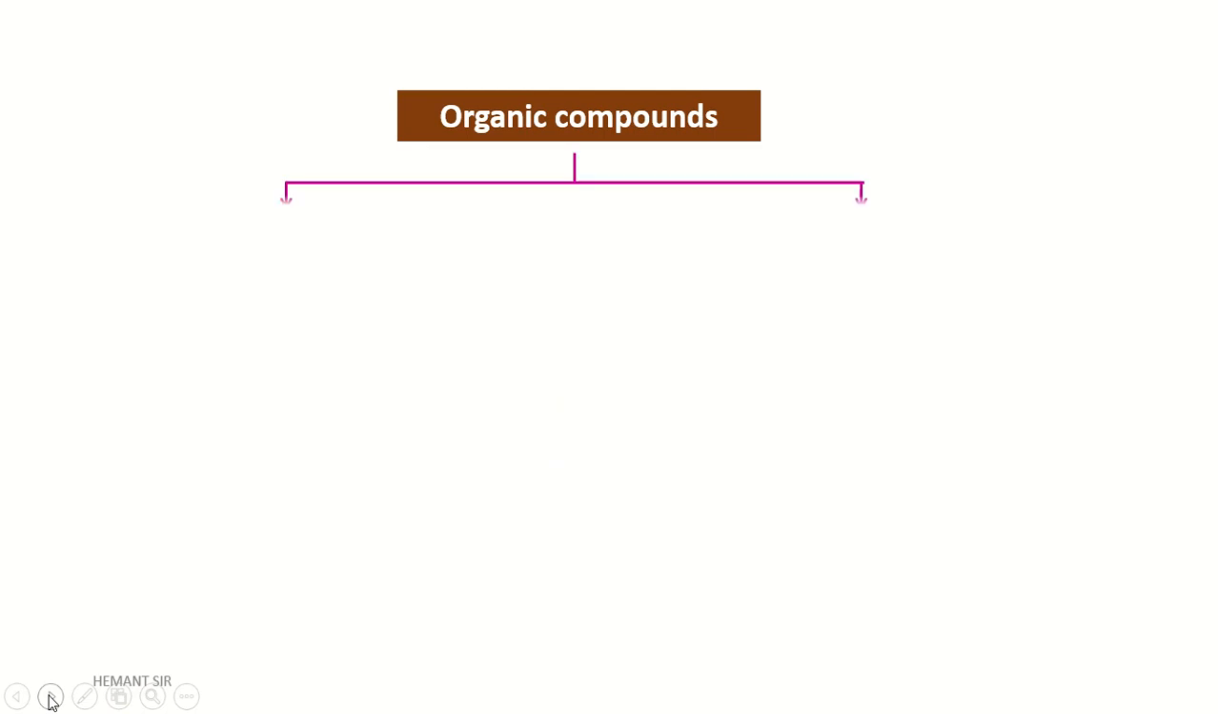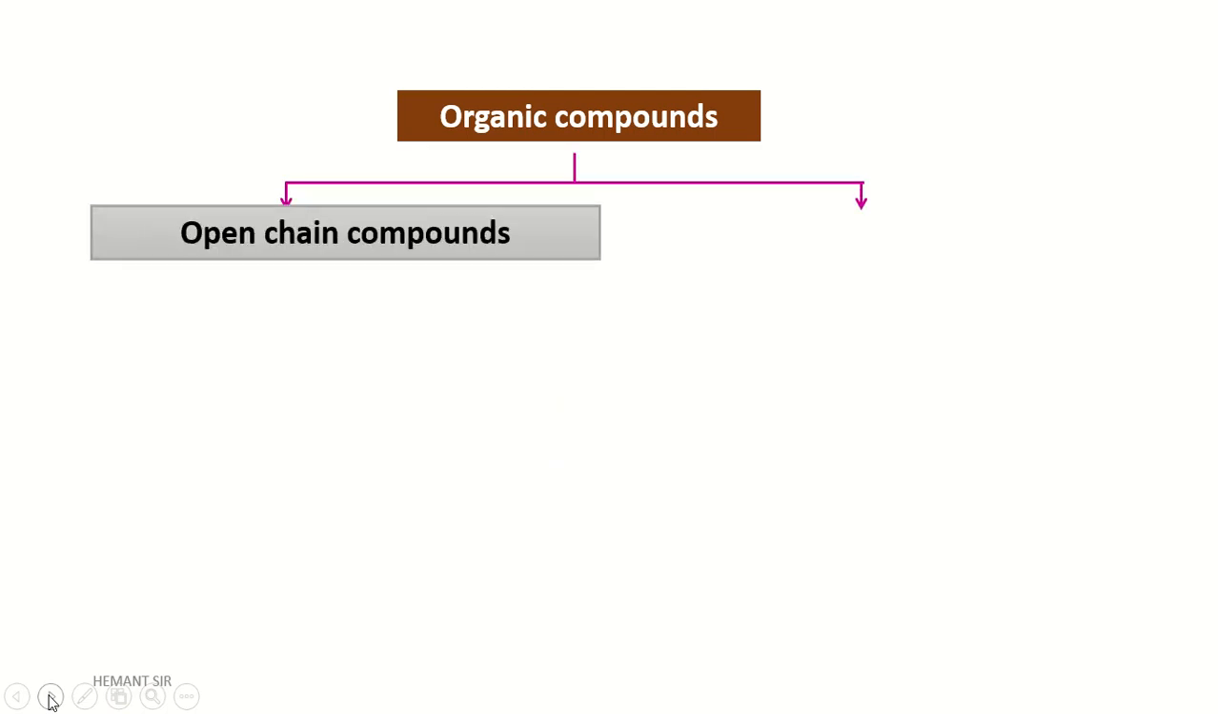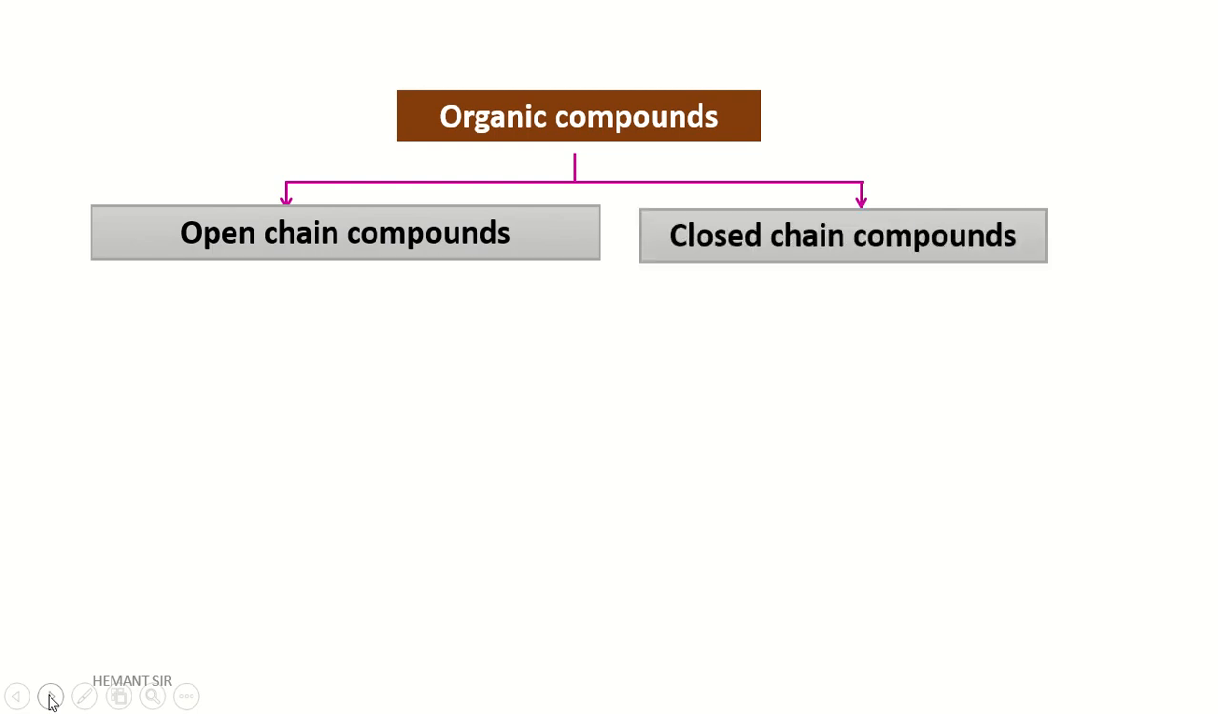First, organic compounds are classified into two categories. One is the open chain compound and the second is the closed chain compound. Open chain compound is also called an aliphatic compound or acyclic compound.